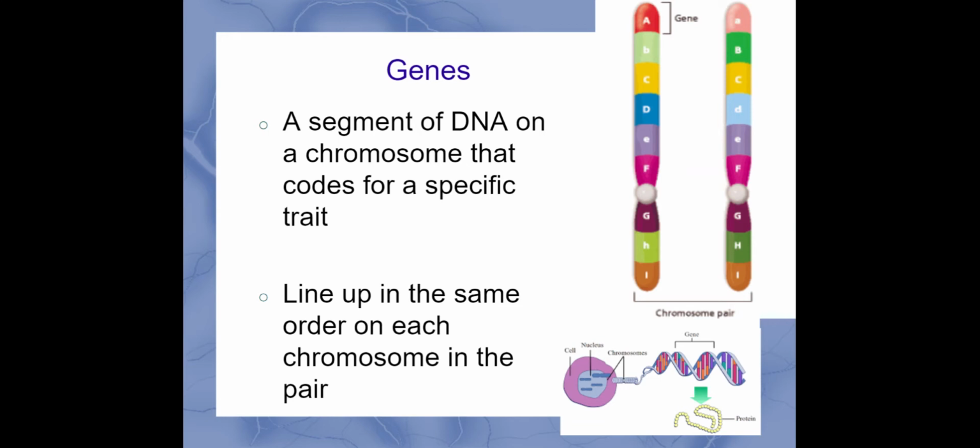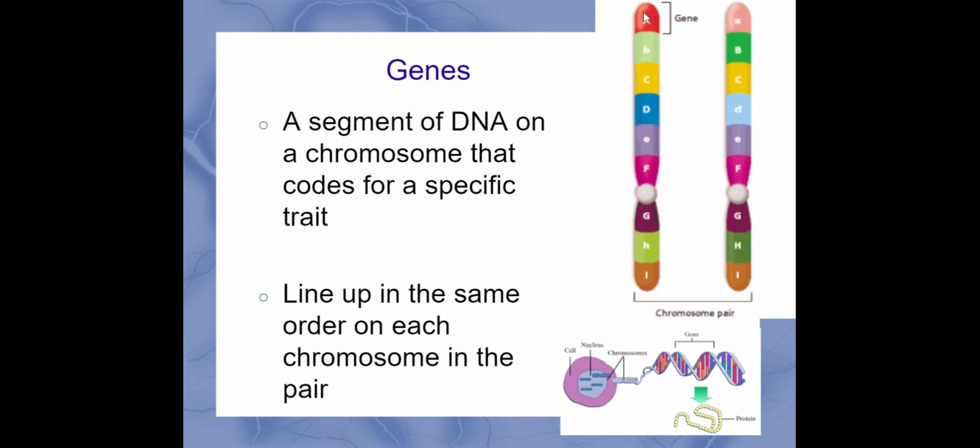Along the chromosomes, remember the chromosomes are made of DNA, there's segments of the DNA that are coding for specific traits, such as dimples, widow's peak, cleft chin, hair color, eye color, all of those things are coded for in these genes. So we have two parts here. This is a chromosome pair. In sexual reproduction, you would have gotten one of these from mom and one of these from dad.